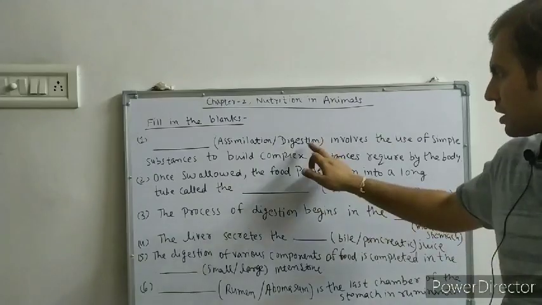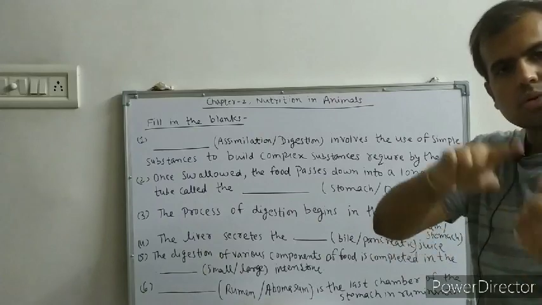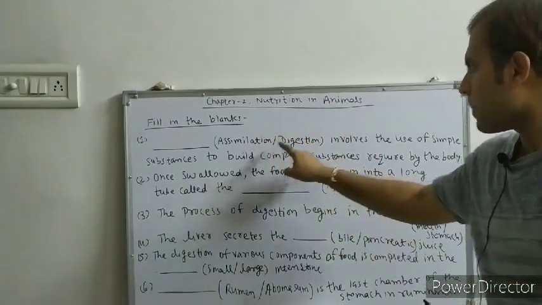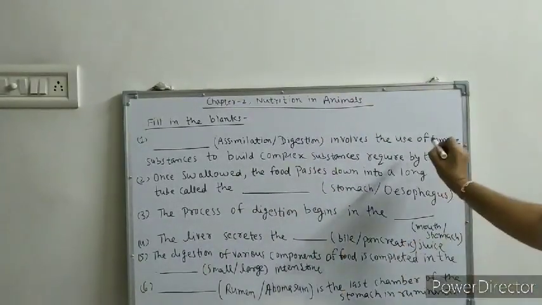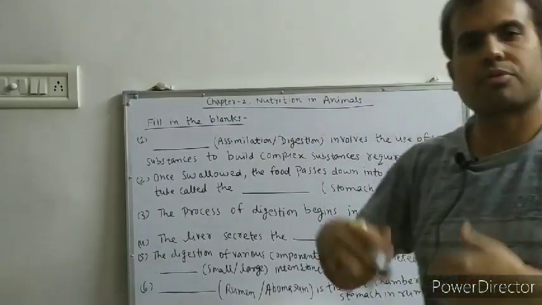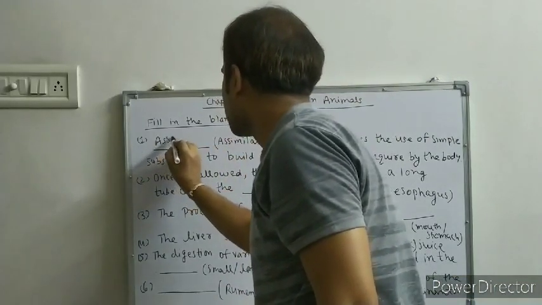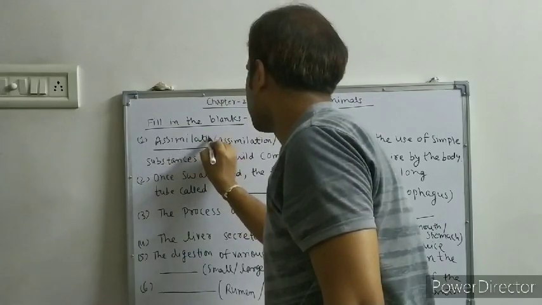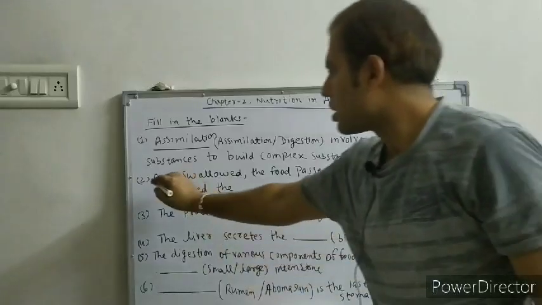See, digestion breaks the complex substances into simpler substances, but assimilation uses the simpler substances to build complex substances for further use. So here the answer is assimilation, the reverse process of digestion.